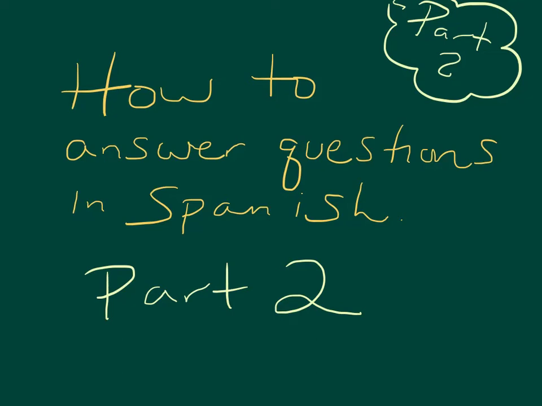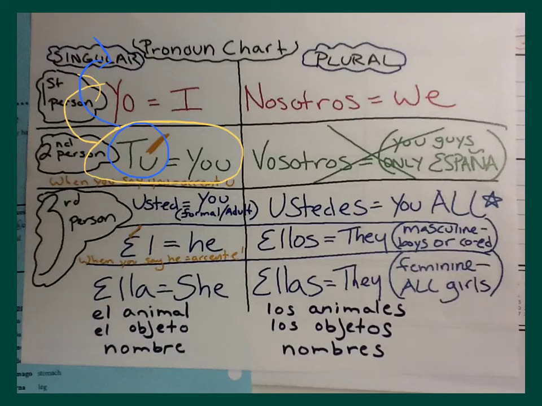Okay guys, well hopefully you've watched the part 1 on how to answer questions video and practice some of the games and you're starting to understand those patterns. Now we're going to review them and take it a step further. Okay, so remember we've got our pronoun chart. And we've already talked about any question that comes at you in the tú form, you answer in yo, which makes sense. What are you doing? I am.